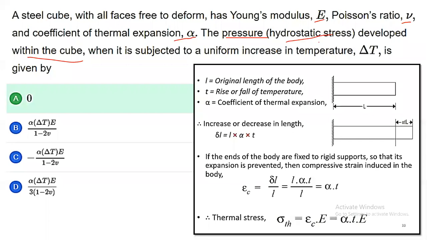You can try your answer in the chat box. Then I will give the solution if you are wrong. Try to represent your answer in the chat box. Option A, B, C, D. 0. Okay. D. Okay.